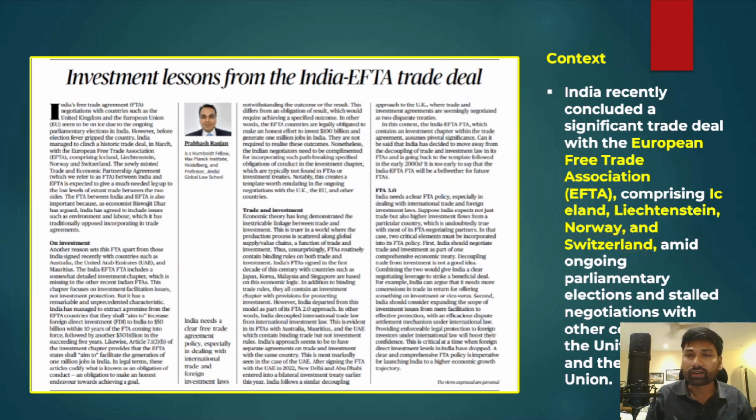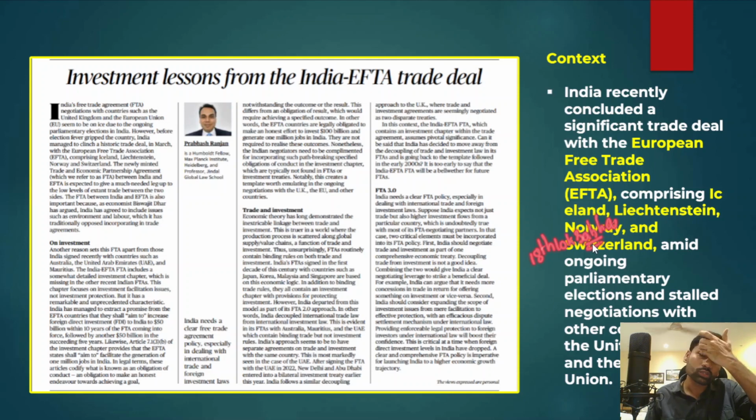The other thing you have to understand is that these European Free Trade Association countries are part of Europe, but they are not part of the European Union. Therefore they have their own separate trade regime. And we all know that India is going through the 18th Lok Sabha polls, the 18th general elections.